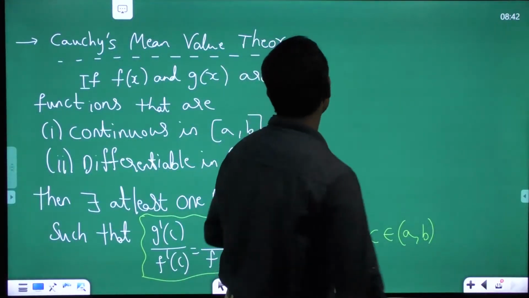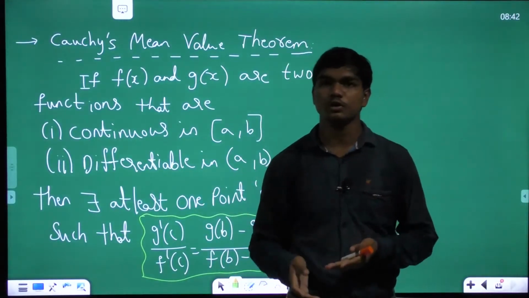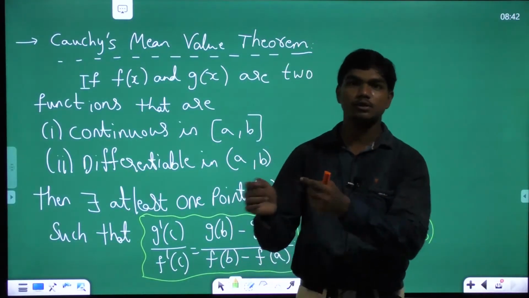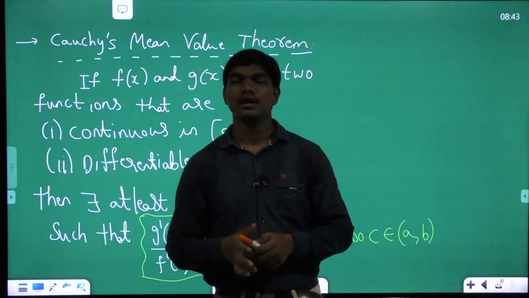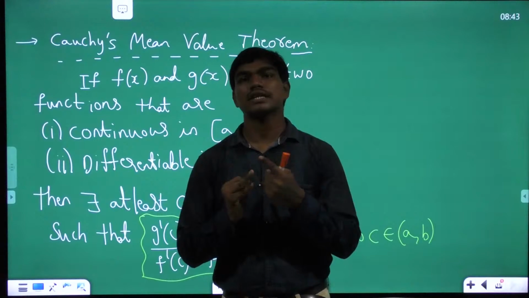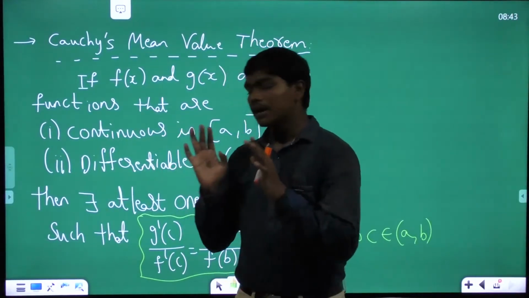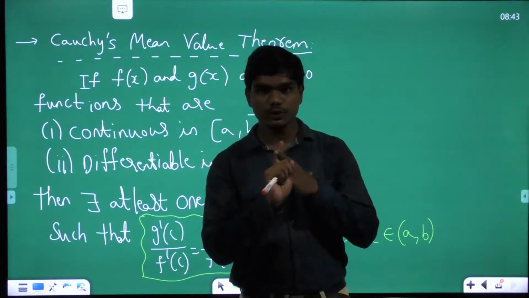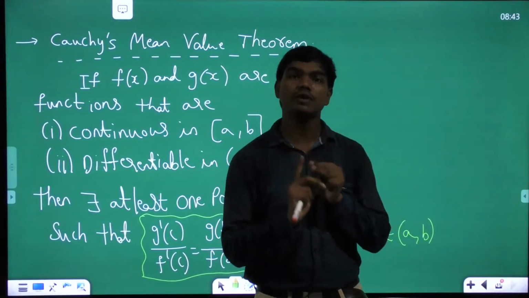Now in the exam, they'll give you questions, but they won't mention which theorem to use. You should sort out which theorem to use yourself. Rolle's theorem is a special case of Lagrange's mean value theorem, and Lagrange's deals with only one function, while Cauchy's deals with two functions at a time.